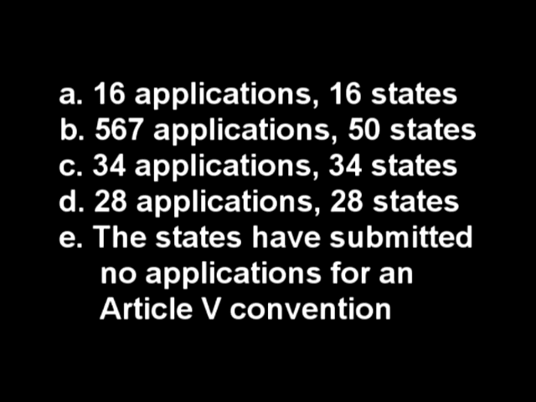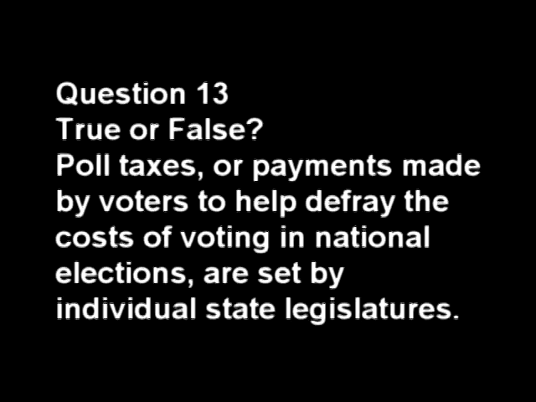C. 34 applications from 34 states. D. 28 applications from 28 states. Or E. The states have submitted no applications for an Article 5 convention. If you answered B, you are correct. All 50 states have submitted a total of 567 applications for an Article 5 convention.